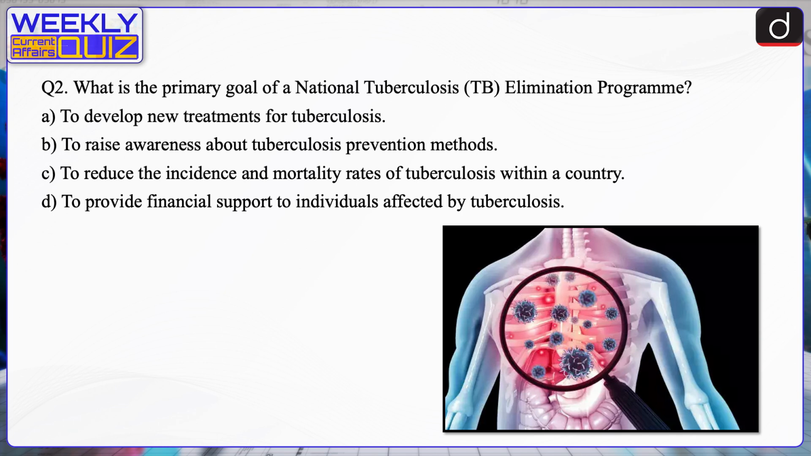The primary objective of a National Tuberculosis Elimination Program is to reduce the incidence and mortality rates of tuberculosis within a country through various strategies such as early detection, effective treatment, and prevention measures.